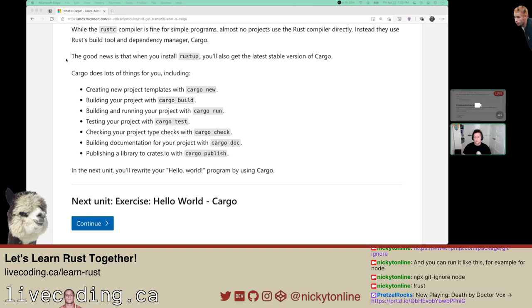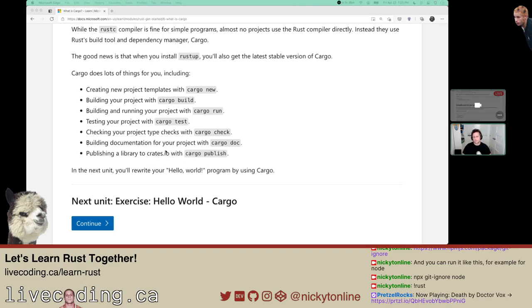The good news is that when you install rustup, you also get the latest stable version of cargo. Cargo does a lot of things for you, including, okay, I won't read it all out loud. Templates, project, run a project. Yeah, it does seem like npm or yarn where you say, run a script, do this. You can run ESLint, I guess. Cargo doc, generate your docs. It's not one-to-one, but it's similar if you're coming from Node.js or the front end world, and then you can publish them.